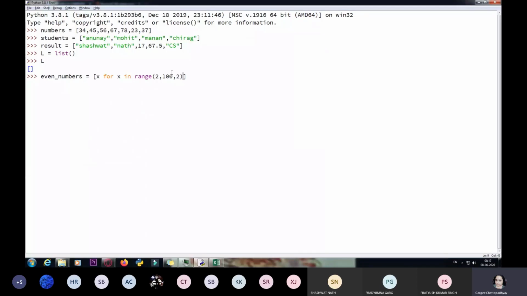That is, it is going to skip by 2. So 2 plus 2 will give me 4, 4 plus 2 will give me 6. Let us first check whether we are getting the required value or not.